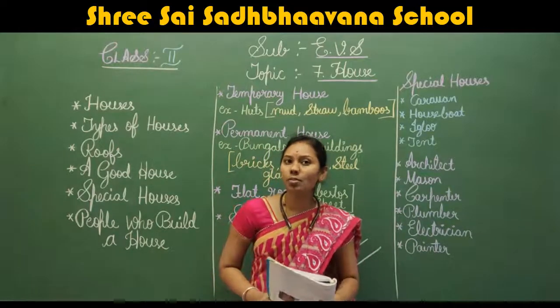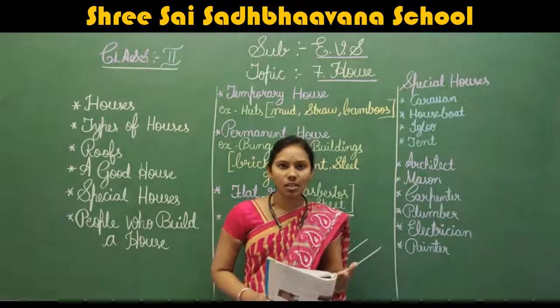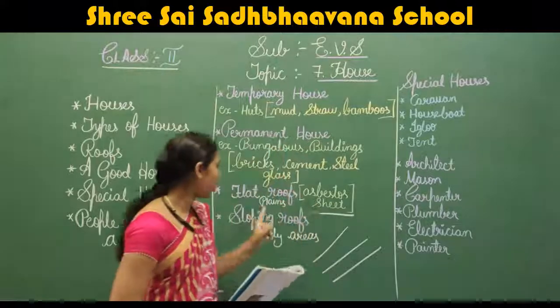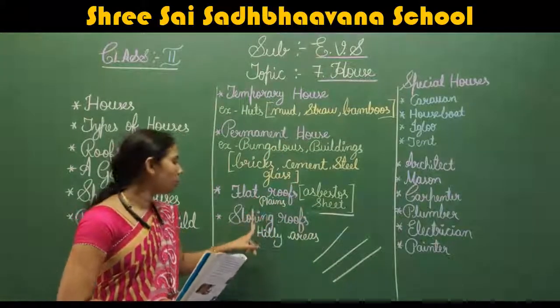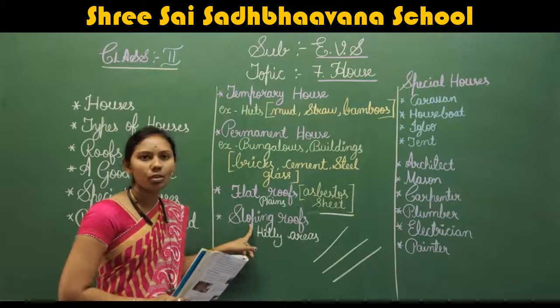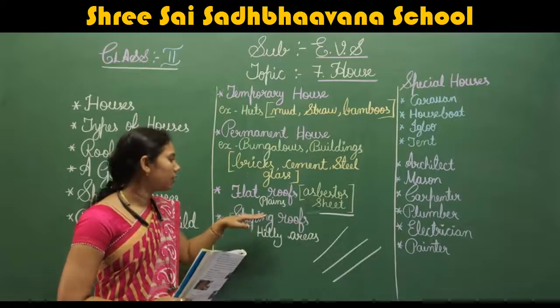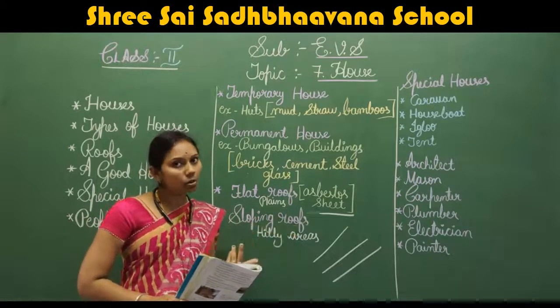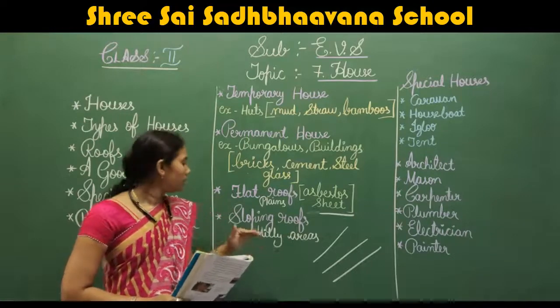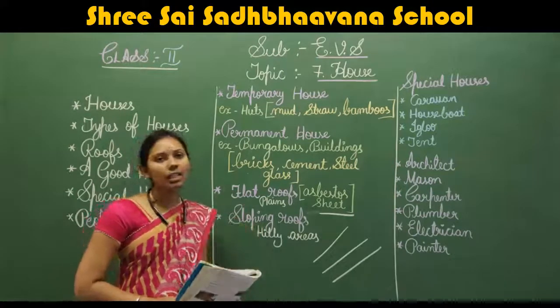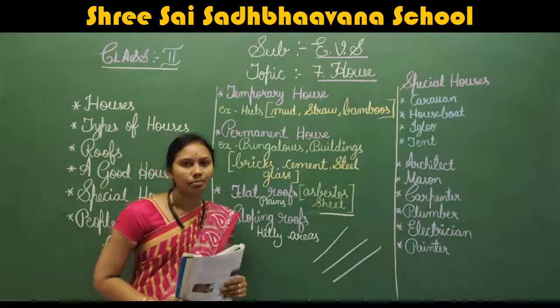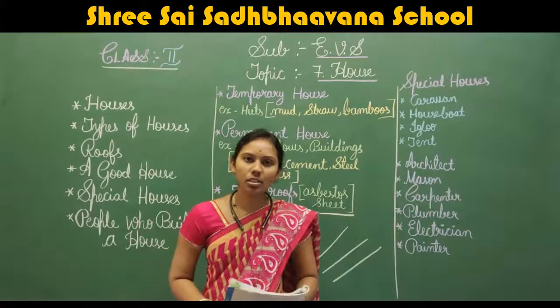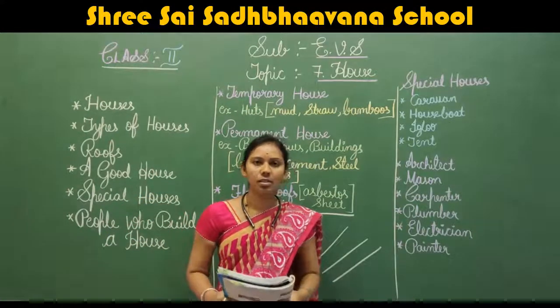What are the two types of roofs we will see? One is the flat roof, and one more is the sloping roof. Where will we see the flat roof? In the plains. Where are we going to see the sloping roof? In the hilly areas. Children, any doubt in this?